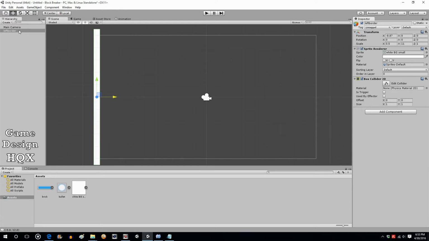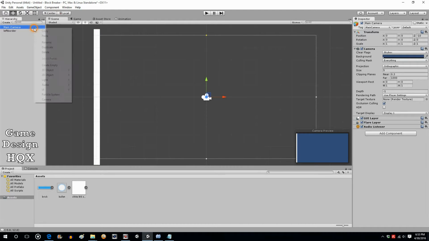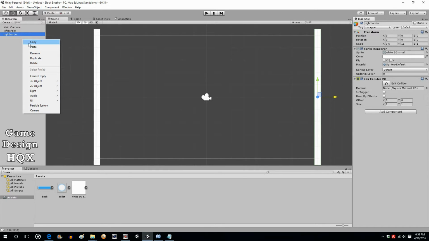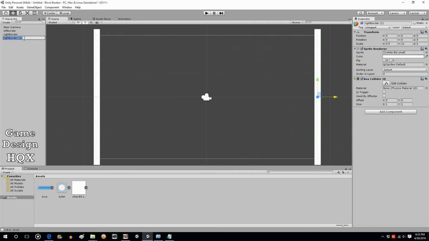We're now going to take that, right click, copy, paste, and rename this right border. Slide that over, and as you can see it has the same components as the left border because we added the components first and then copied it. Let's take one more. We're going to copy this and paste it one more, and we'll keep the naming convention the same and call it top border.